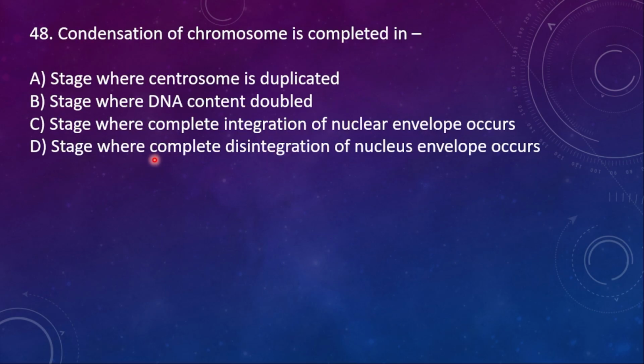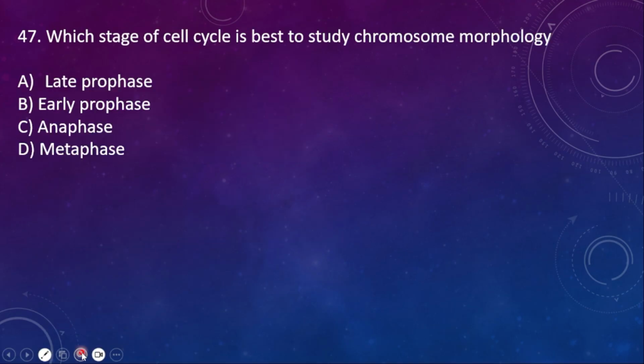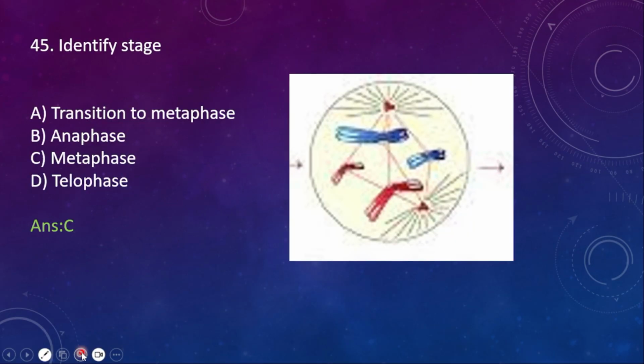Let me show you what it is. See, if I zoom this one, in this picture it will be very fine. This is one sister chromatid and this one is one more sister chromatid.